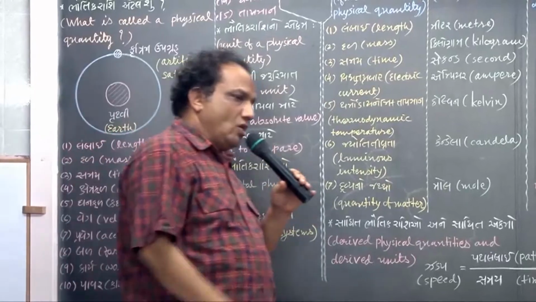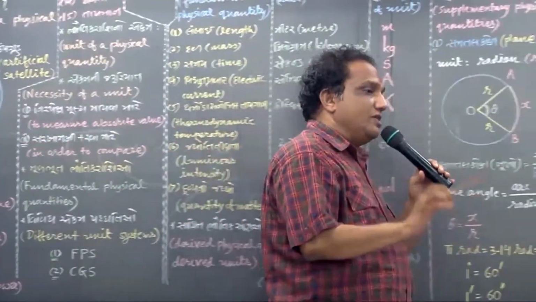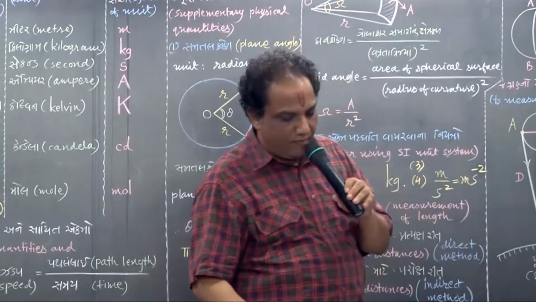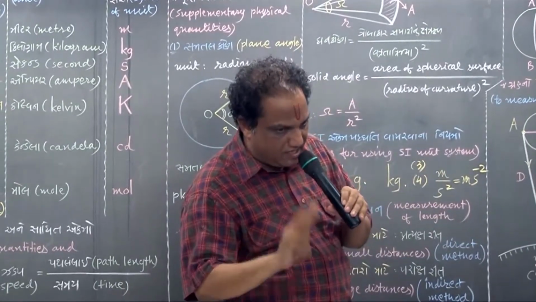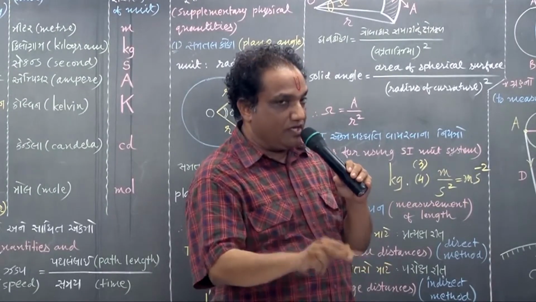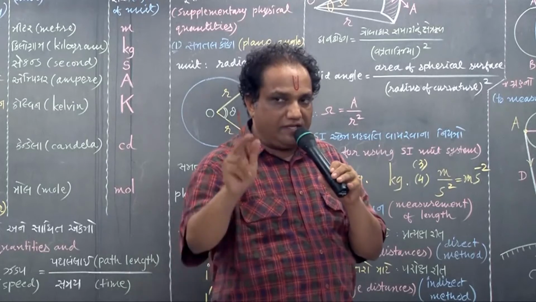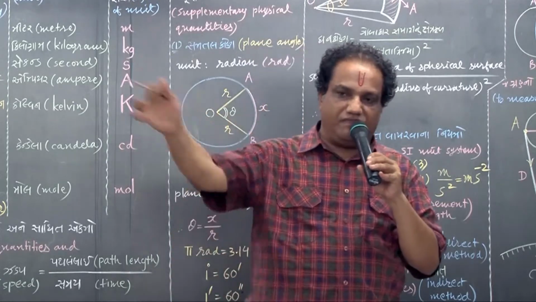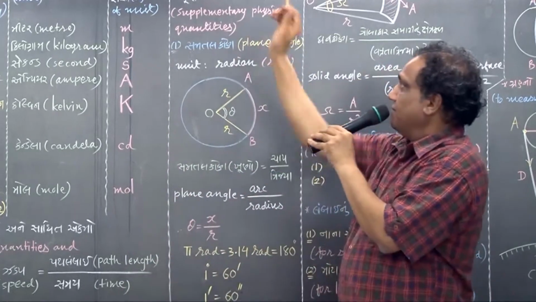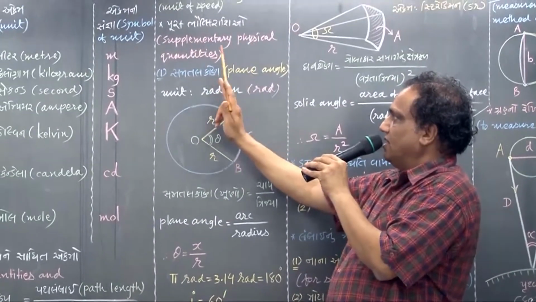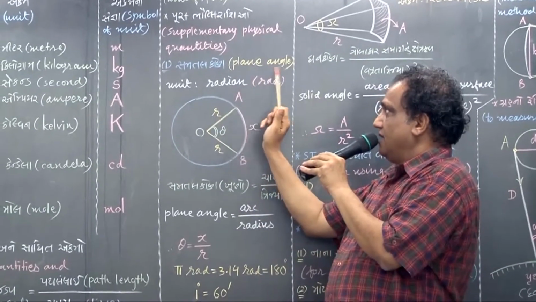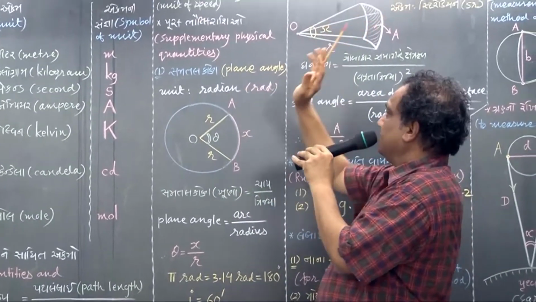Other than all remaining quantities, we will call derived physical quantities. But now let us see about those quantities which are neither derived nor fundamental. They are placed altogether in a different category, known as supplementary physical quantities. They are only two: plane angle and solid angle.